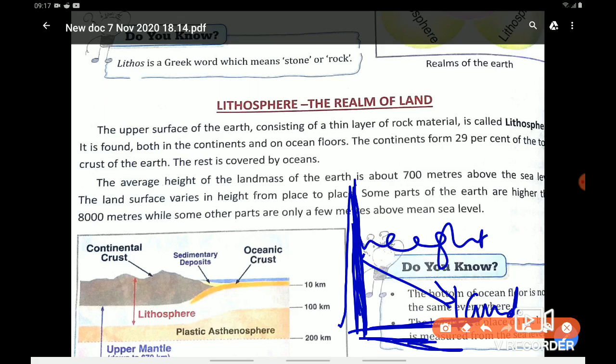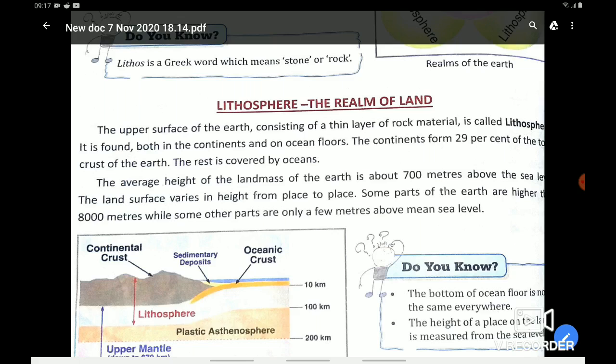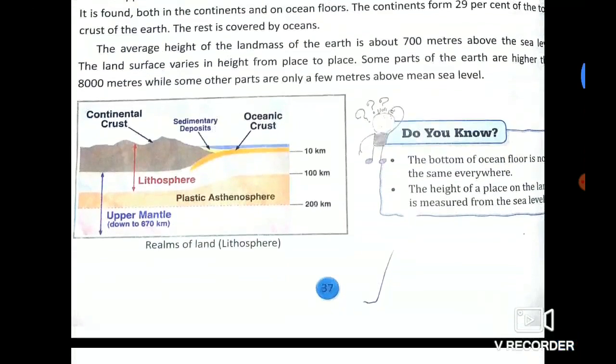Okay. Now this height varies from place to place. It is not uniform everywhere. Some parts of the earth are very high, more than 8,000 meters, while some are very few meters above sea level. So it varies from place to place. You can see here the realms of the lithosphere.